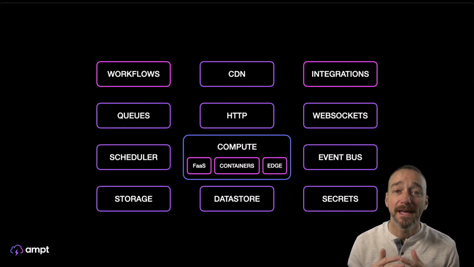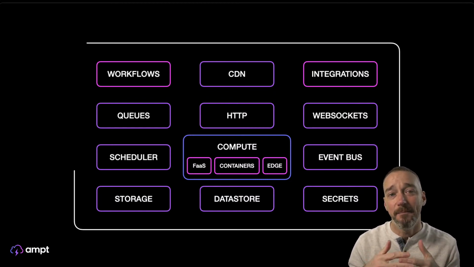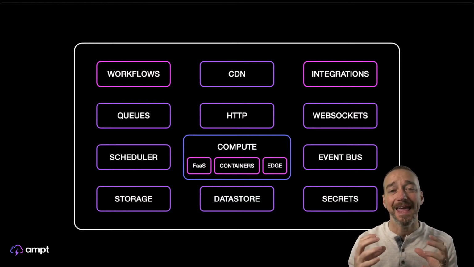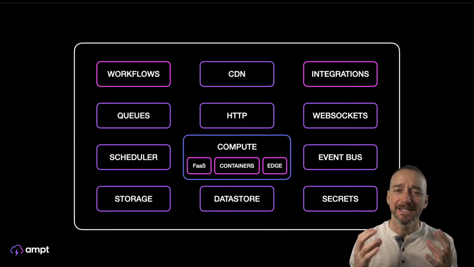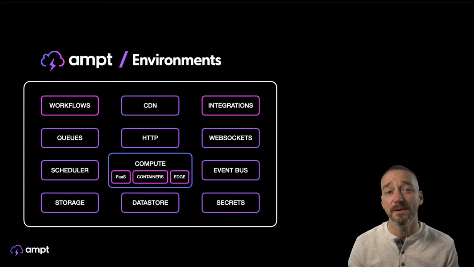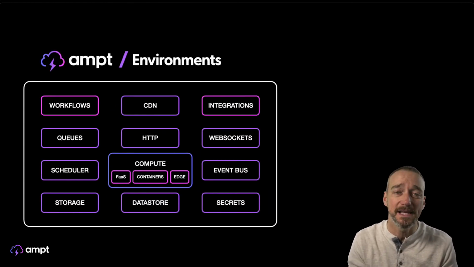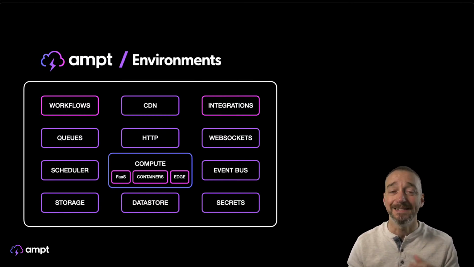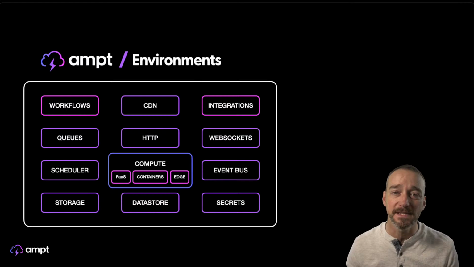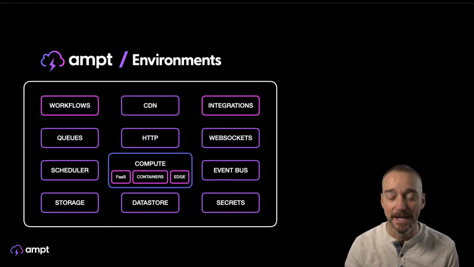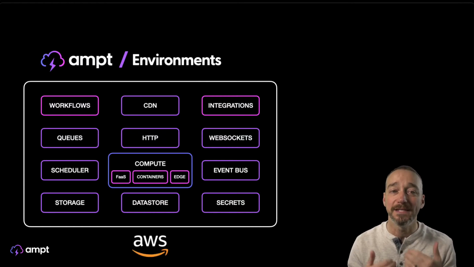So the idea here is to say, what if we took all of those services and encapsulated them into a single installable unit, and maybe think about it that way. And that's what we've done with Ampt, and we've created these things called Ampt environments. An Ampt environment is a collection of all these different services that you would normally need to use when you're building an application. And it's all packaged and controlled and deployed directly into an isolated AWS account.